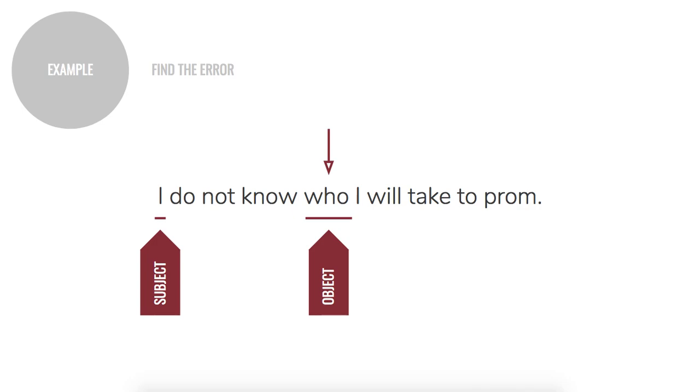Let's explain why, though. I is the subject of the sentence. That one is correct. We already talked about that. I is the subject of the sentence. Who is the object here? Because I do not know. Know is our first verb in this sentence. I do not know. Who is our object? In that case, it needs to be whom. We have to throw that M at the end.